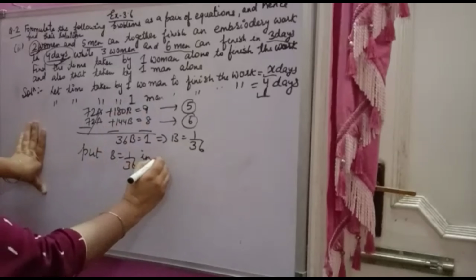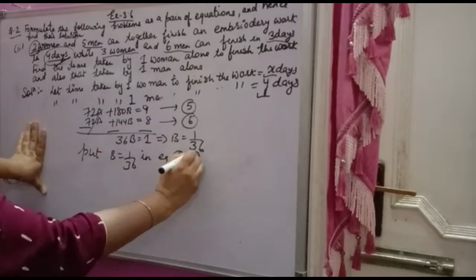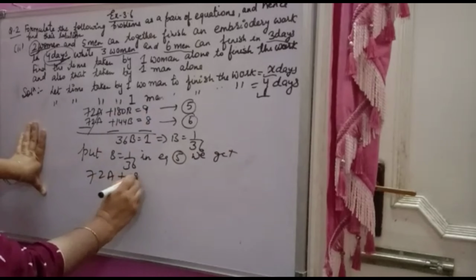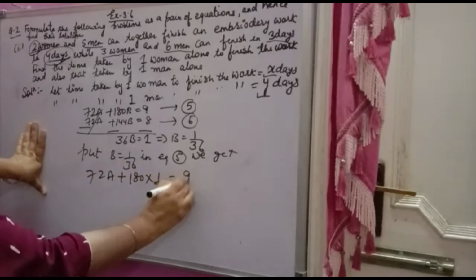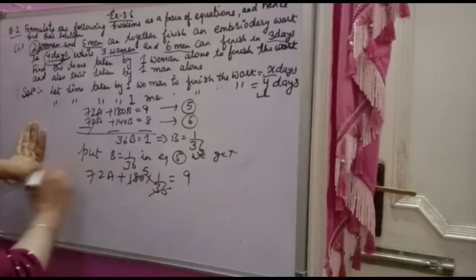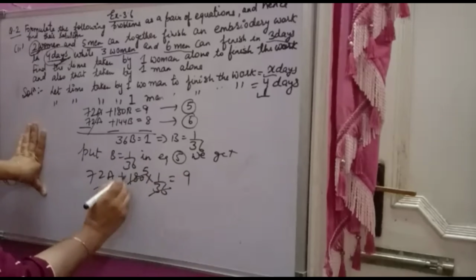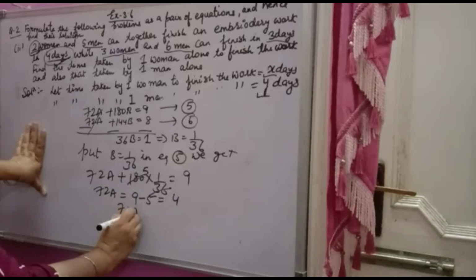You will get 72a plus 180 into 1 over 36, because the b value is 1 over 36. Now 36 5s are 180, so 72a plus 5 is equal to 9, the 5 will go to that side and become minus 5, so 72a is equal to 4.